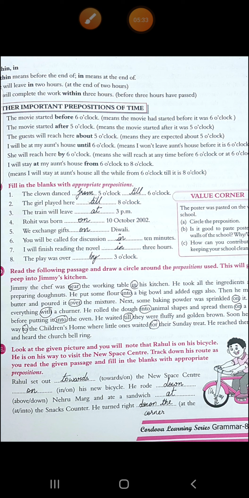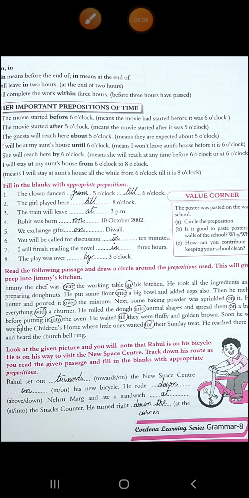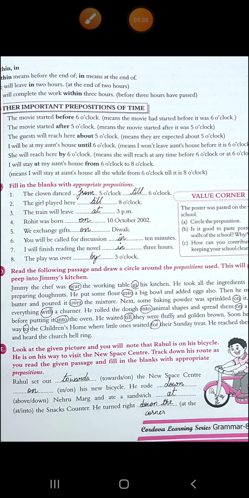Then you will be called for discussion in 10 minutes. Means in 10 minutes, I am going to call you. Then I will finish reading the novel in 3 hours. In 3 hours, I will finish reading this novel. Then the play was over by 3 o'clock. By 3 o'clock, it has ended.